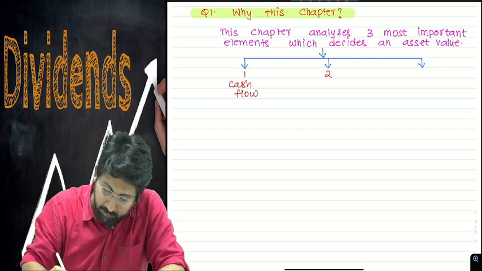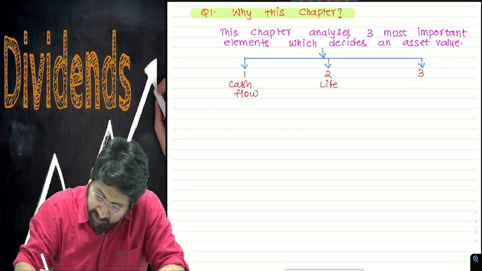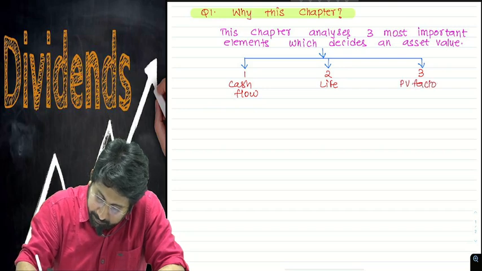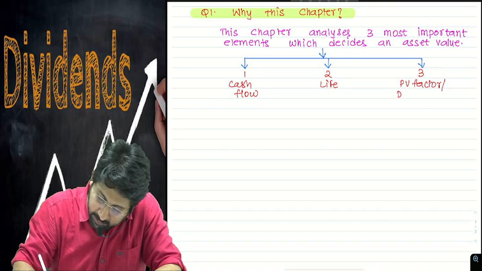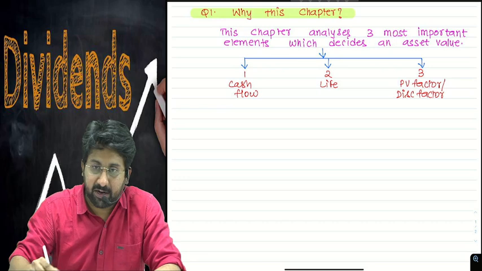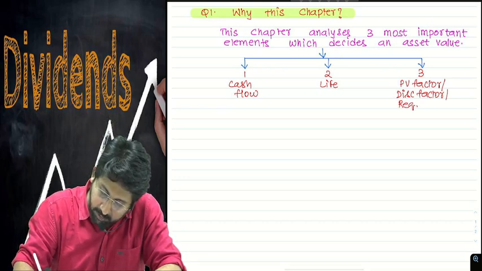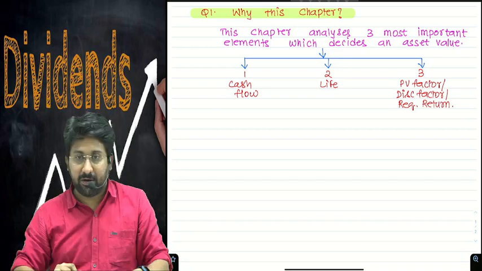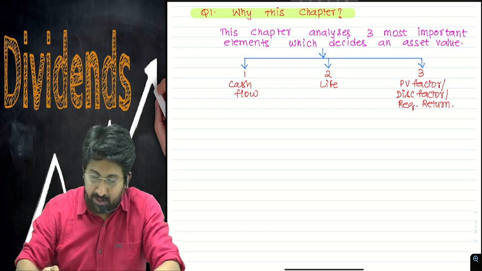Number two, life. Number three, PV factor, also called the discounting factor, also called required return. These are the three very important elements, because